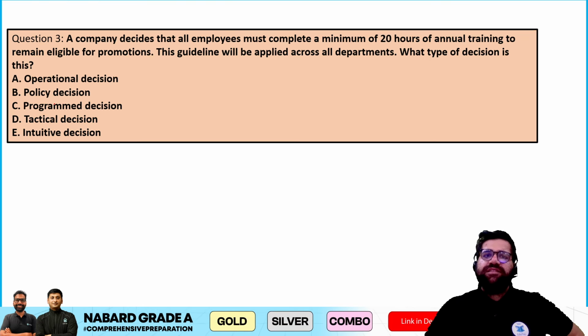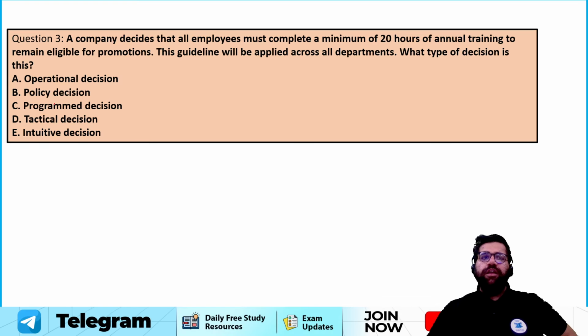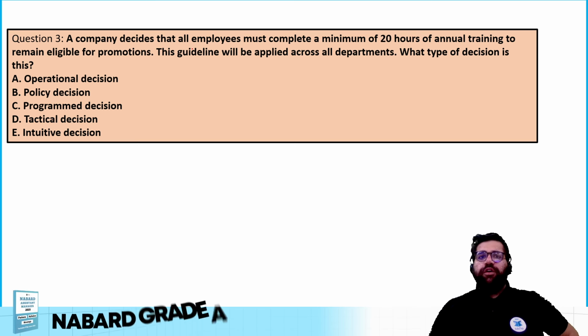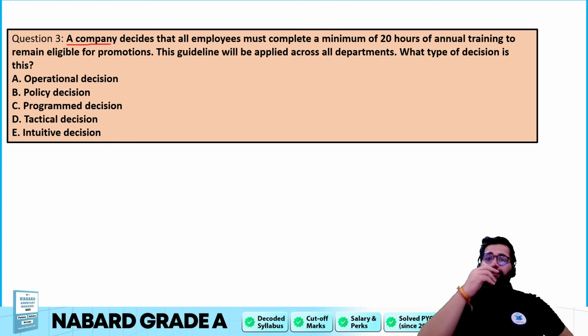A company decides that all employees must complete a minimum of 20 hours of annual training to remain eligible for promotions. This guideline will be applied across all the departments. What type of decision is this? Operational? No, because operational decisions are taken by the low level employees. Now, if you see this decision has been made by the top level, how do I make that particular statement?